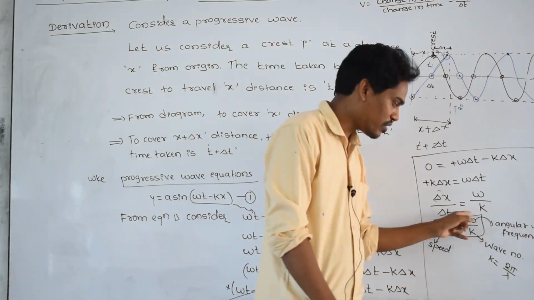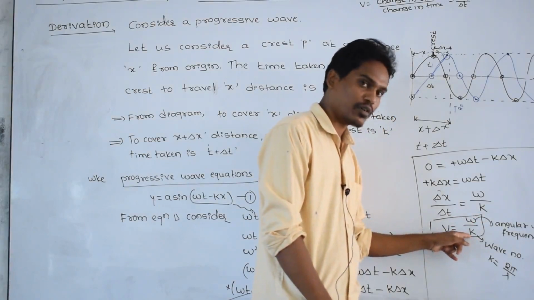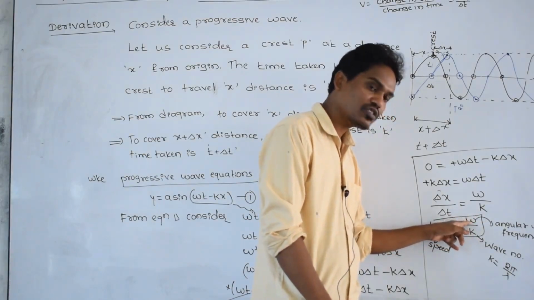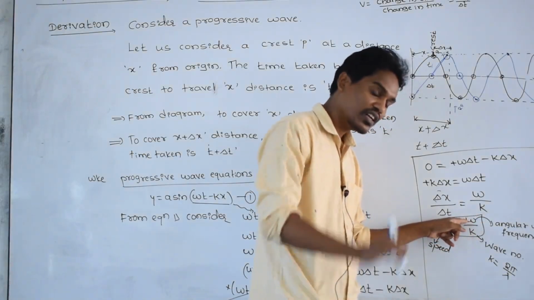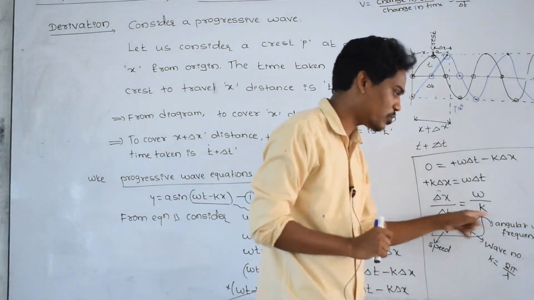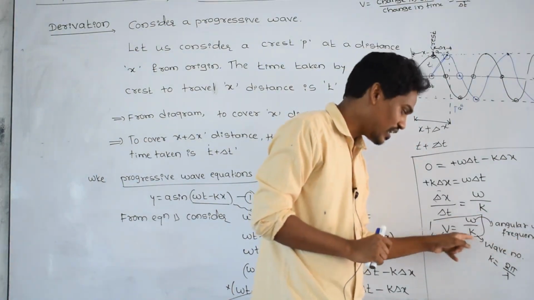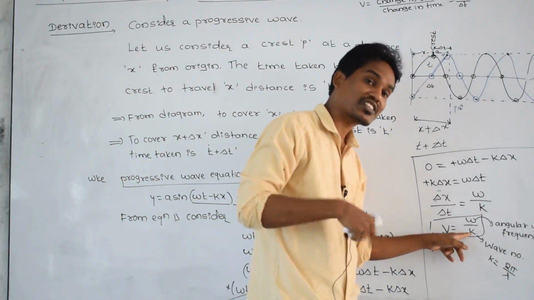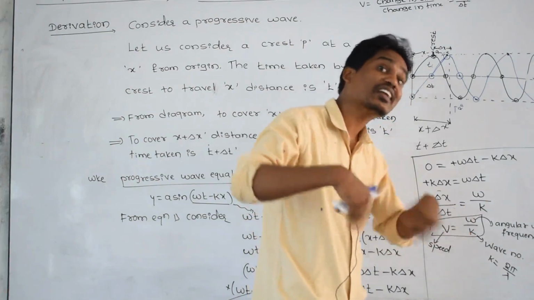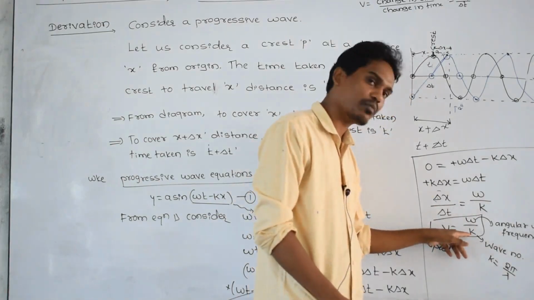This is also wave number. The number of waves passing through the medium in 1 second of time is called frequency. The number of waves passing through 1 meter length of the medium is called wave number.